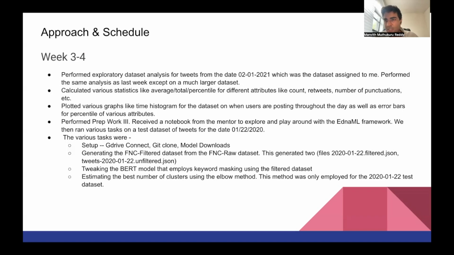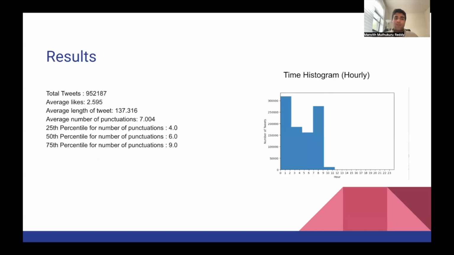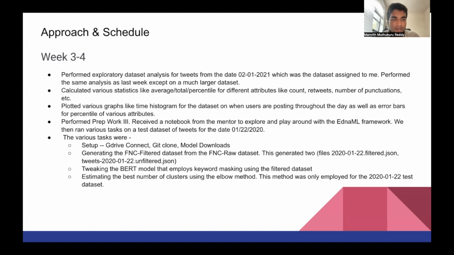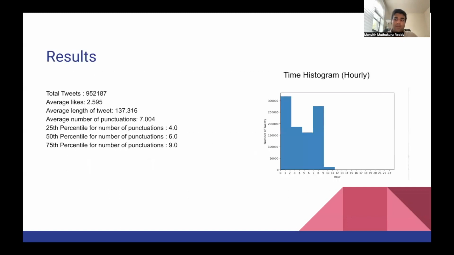The various tasks which I messed around in it were setup and generating the FNC filtered data set. I did this for the 2020 data set, and you can see the results here below. The left side is the results for the new data set. As you can see, the data set is a lot bigger, almost more than 10 times bigger, or almost 20 to 40 times bigger. And here's the time histogram. As you can see, I think when Abhijit was collecting it, he wasn't done collecting it. So in the later hours, the number of tweets were less.